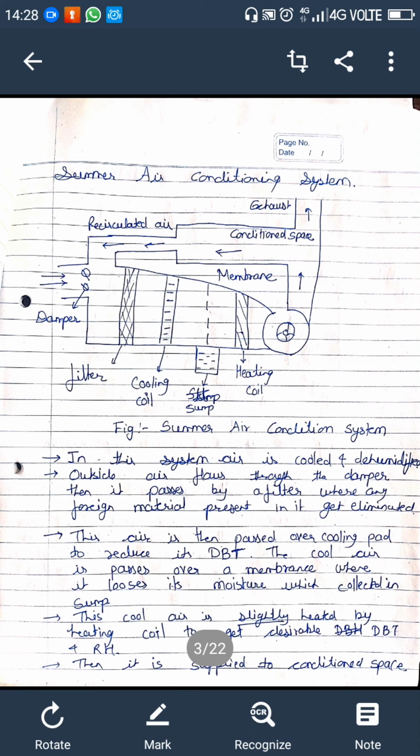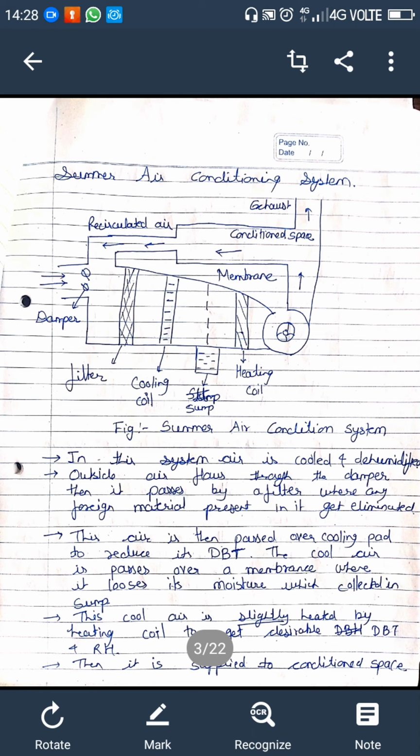Okay, then you again pass through the heating coil. If the temperature is dropped beyond the desired temperature, we increase this temperature to the comfort zone, and then we pass it to the conditioned space. This is the blower. Function of the blower is to suck the air and pass it to the conditioned space. Then what is the membrane? It just separates these two sections of the air conditioning system.